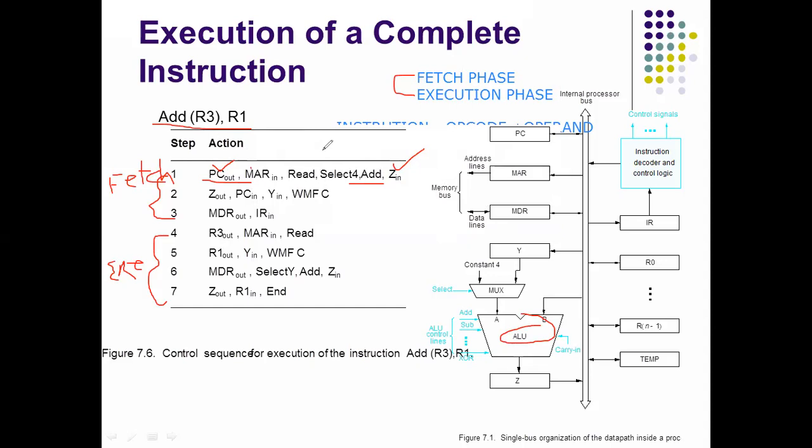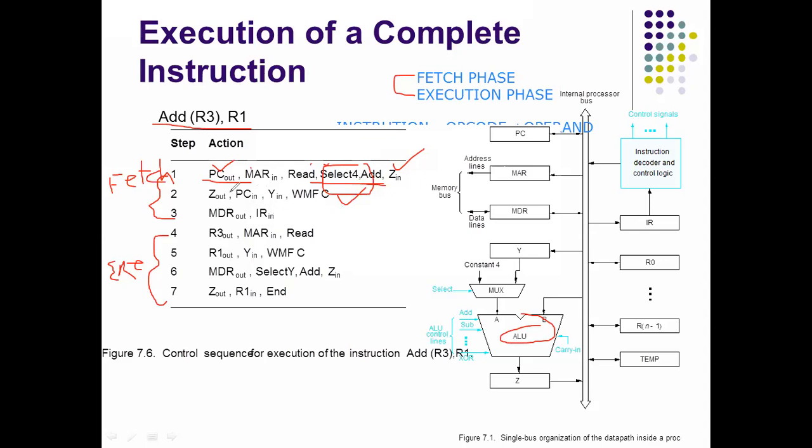After initiating the fetch operation, what happens in the second step? The updated value, the incremented address after adding select 4, is moved from register Z back into the PC during step 2.